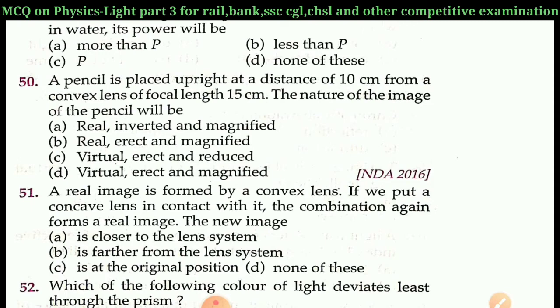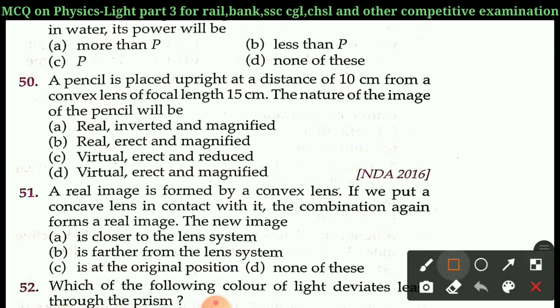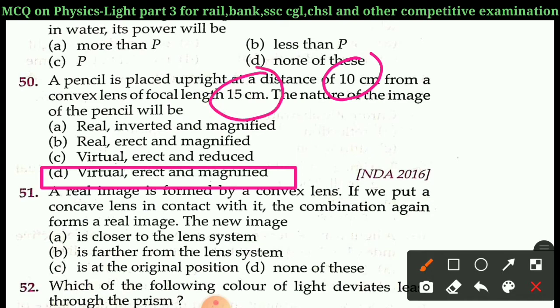The right answer of question 50 is D. Virtual erect and magnified, because here the pencil is placed at 10 cm from a convex lens which has focal length 15 cm.